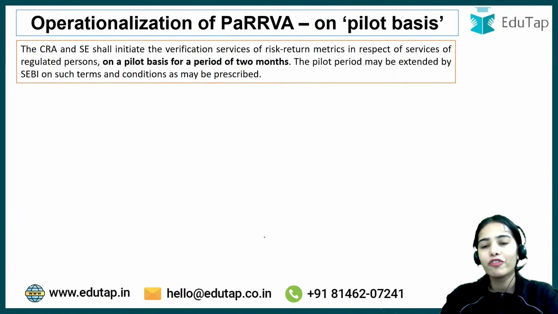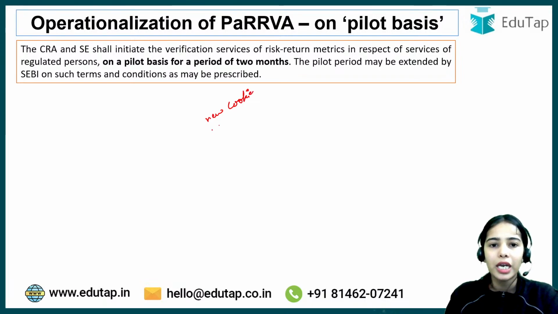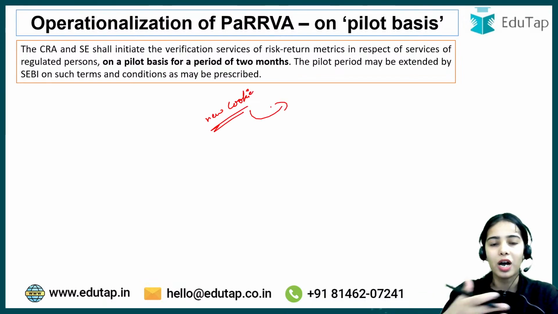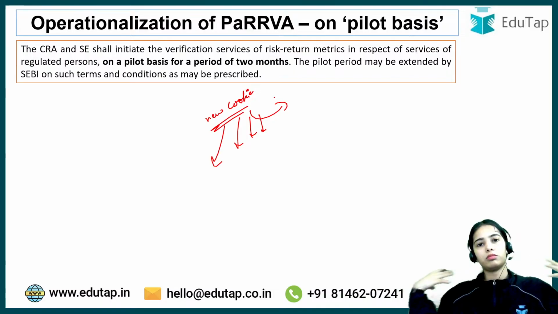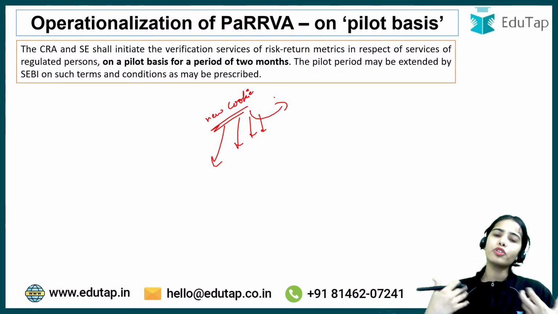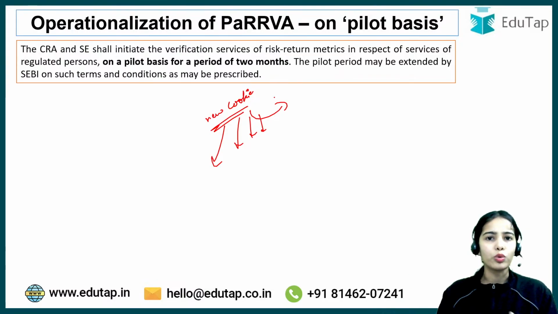Now, operationalization of PaRRVA on a pilot basis. Now, whenever something is rolled out, let's say that you have made a new cookie. You have just made a new cookie, and this is the first time you have cooked and you have baked and you have made a new cookie. Will you distribute it around your house or in your neighborhood without tasting it, or without getting your mother to taste it? No, you don't do it, right?